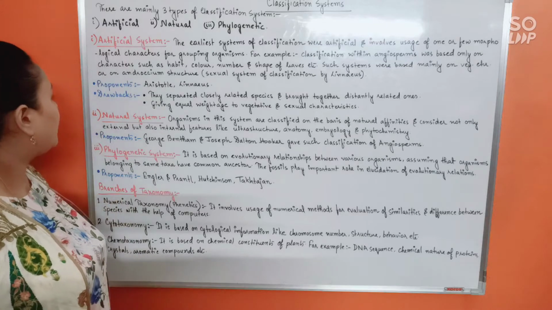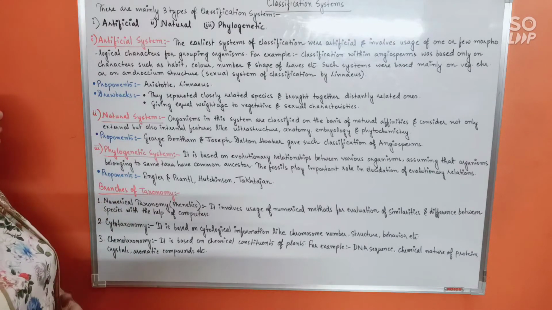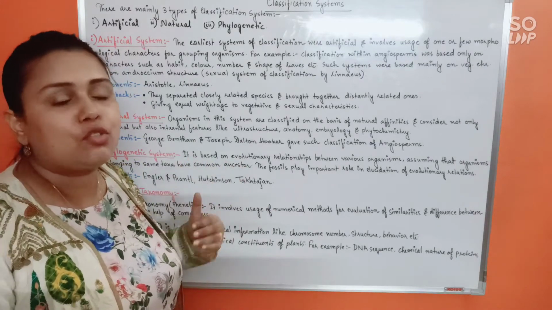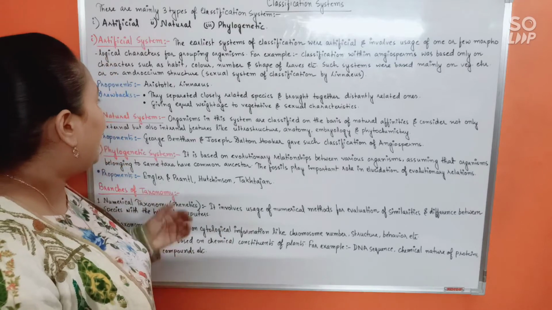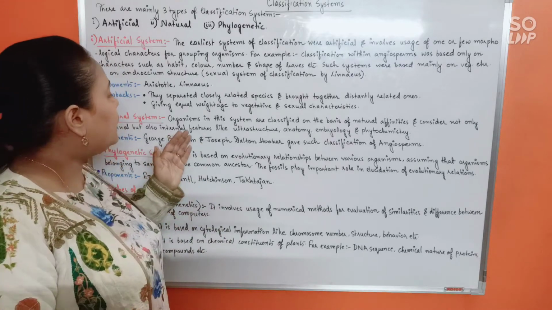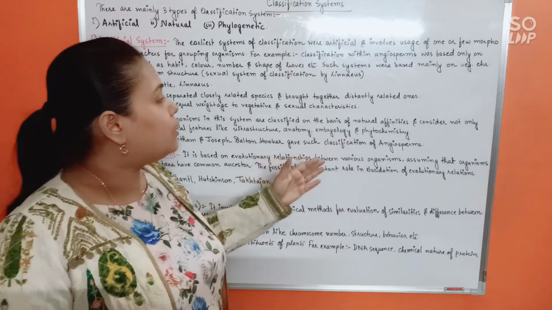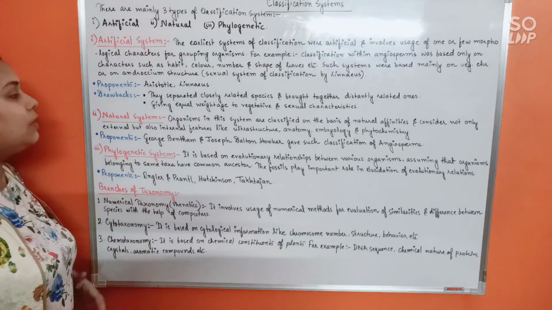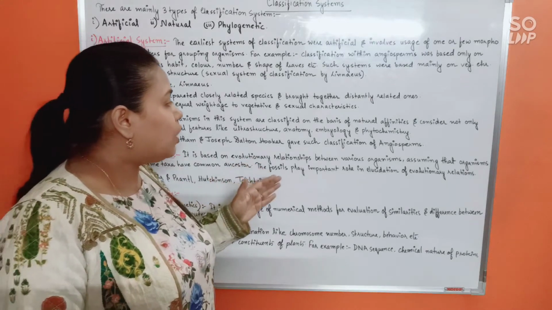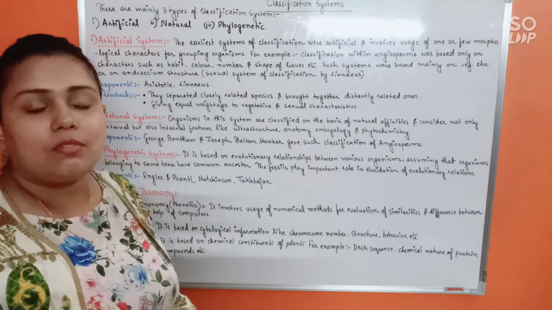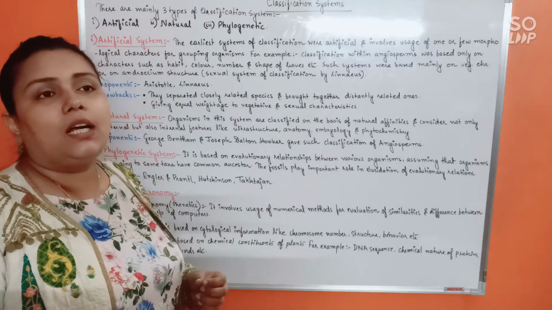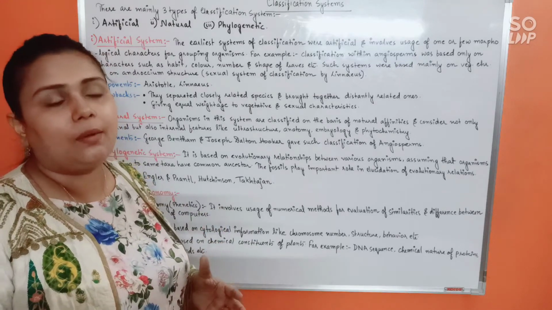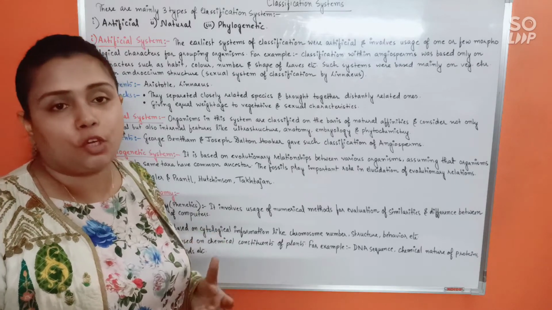Fine. Now, next is natural system of classification. Now, because artificial system of classification had so many flaws, that's why natural classification system was formed. Organisms in this system are classified on the basis of natural affinities and consider not only external but also internal features like ultrastructure, anatomy, embryology, phytochemistry, etc. So mainly, see, artificial classification system had so many flaws. Why? Because it was mostly based on external features or morphology.